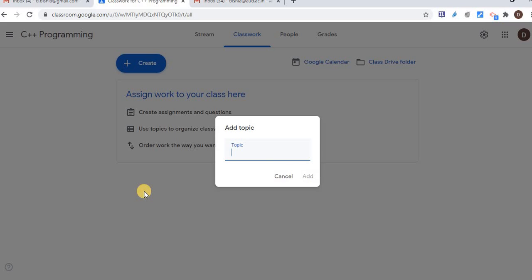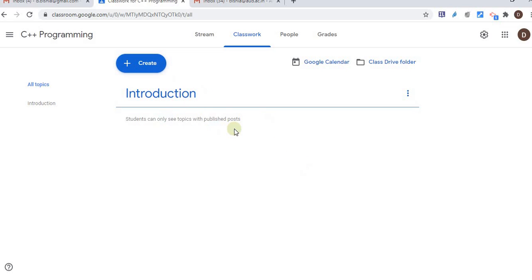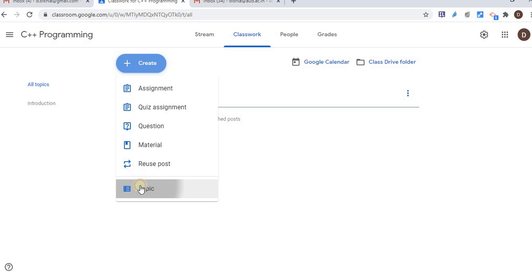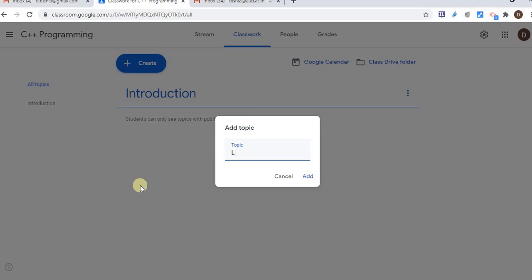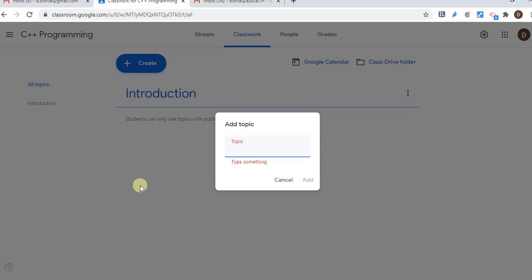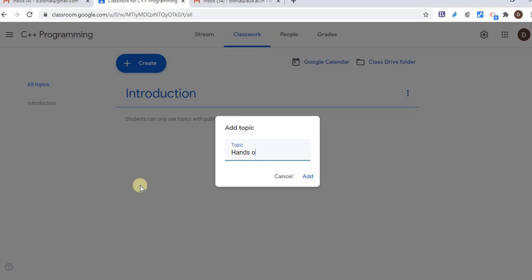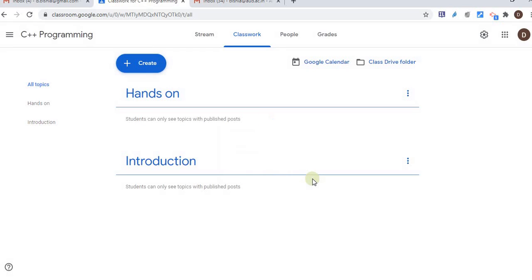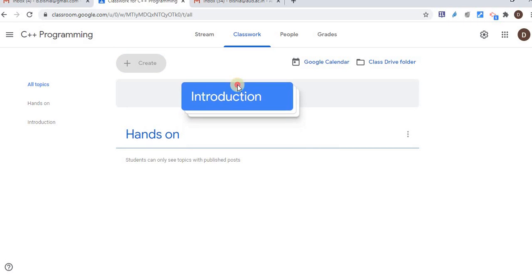In the topic, first I'll say introduction, and add. One topic I have created, introduction. Let's create one more topic. One more topic is hands-on. Let's add. So I'm just creating a few topics, and I can shuffle these topics.